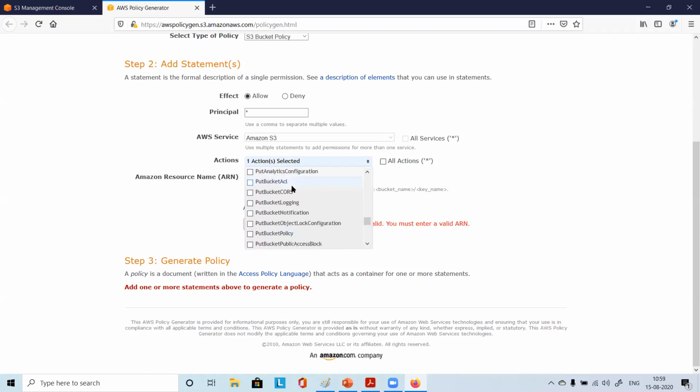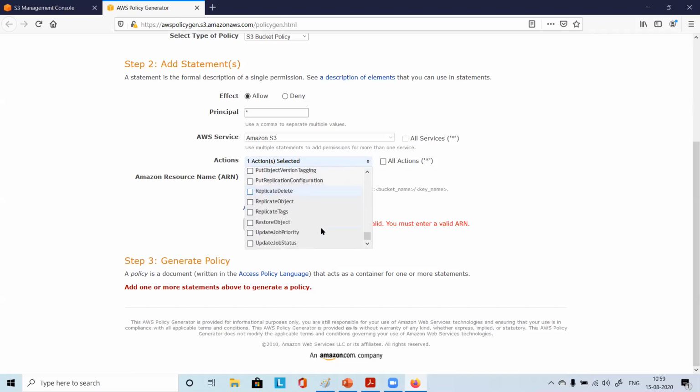So a lot of options. Not required. Which one? Do not check the list object. Only get object is required. This is for people to read the data, whatever object you are putting. Only one option is required here. So I'm just telling about the other options. A lot of other options are there.